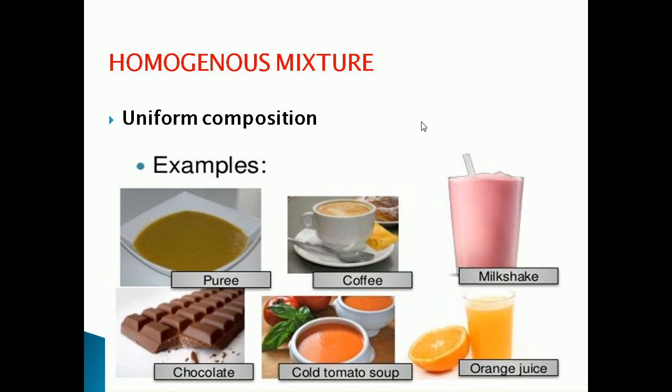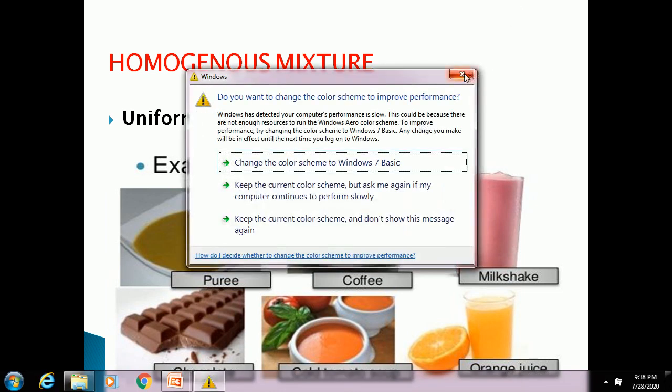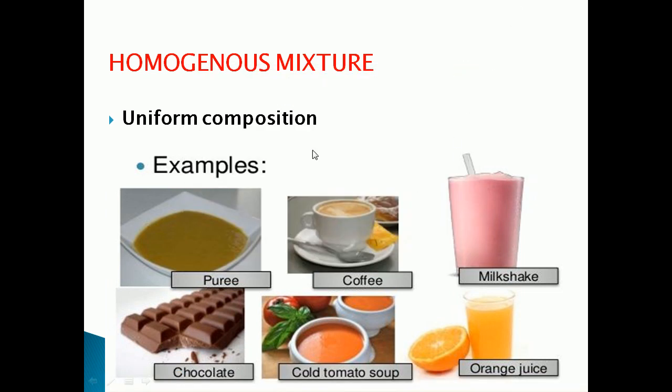So we can't identify what components are added in that. That is called uniform composition. The mixture in which there is a uniform composition throughout is called what? Homogeneous mixture.